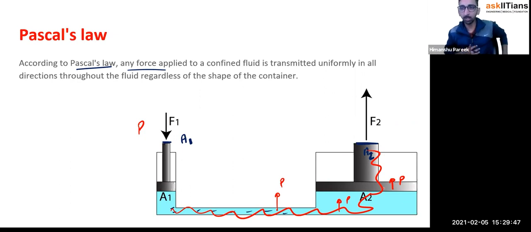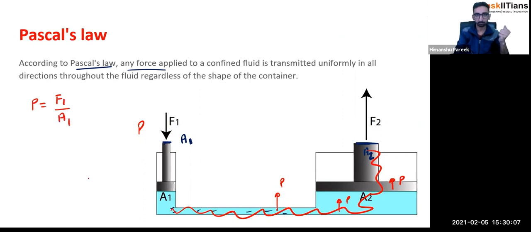Basically, Pascal's law says that any pressure which you produce gets transmitted uniformly. So I have exerted a pressure P here, which is equal to force per unit area. The same pressure would be reaching here as well. So this must be equal to F2 over A2.